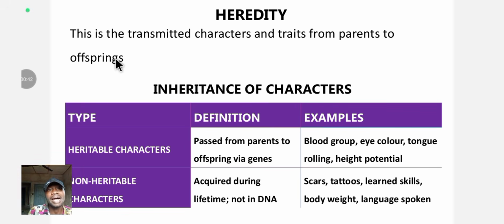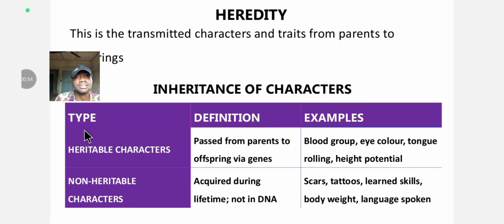And inheritance of characters. We have to understand the types of inheritance of characters and their examples. Under the types of inheritance of characters or traits, we have the inheritable characters and the non-inheritable characters. For inheritable characters, it means that they can be passed from parents to offspring via genes. Examples of these inheritable characters include blood group.